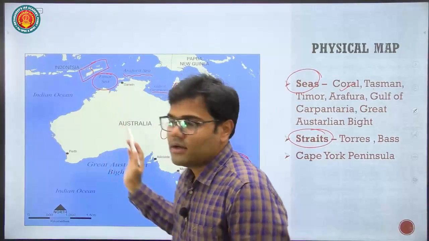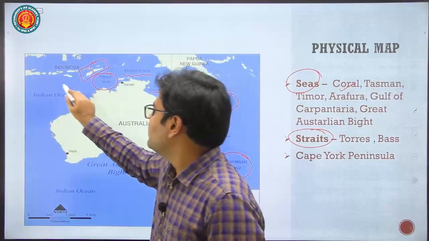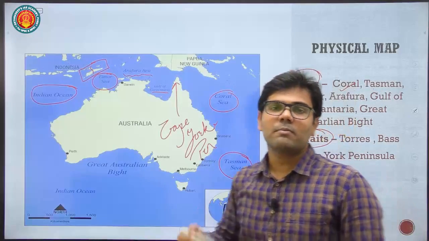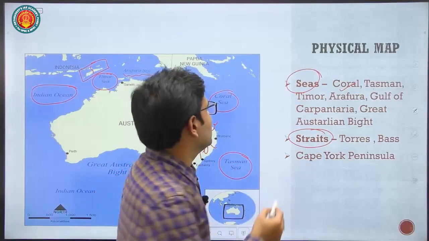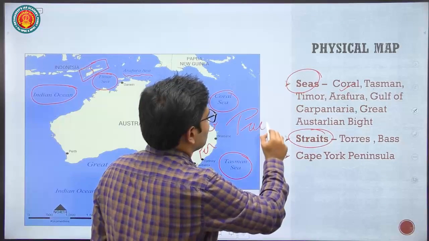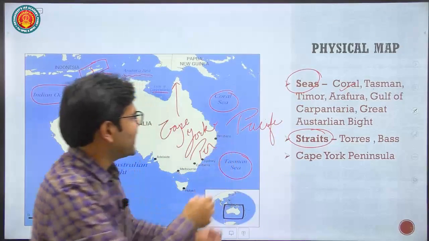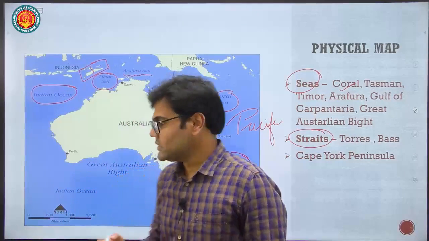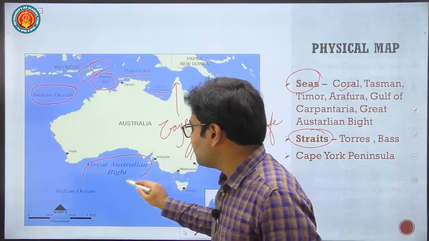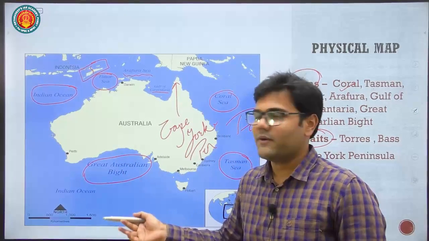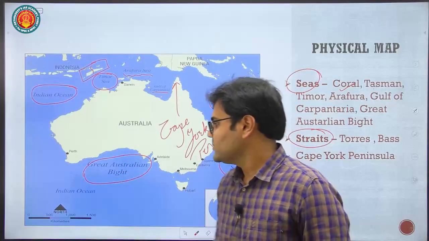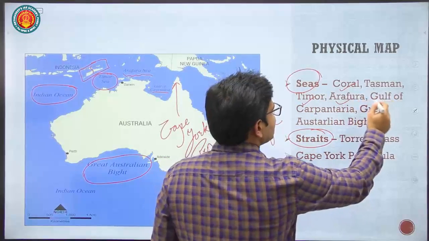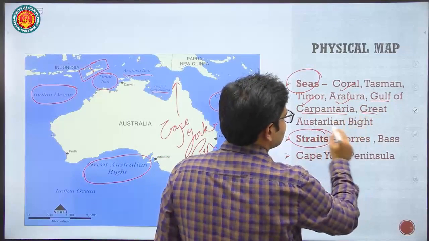Okay, then here in the western part of Australia we have the Indian Ocean, and in the eastern part the Coral Sea and Tasman Sea are both part of our Pacific Ocean. So here we have the Pacific Ocean. Alright, so the Pacific Ocean has two marginal seas, the Coral Sea and Tasman Sea, and in the south direction we have the Great Australian Bight. That's a kind of gulf or bay, you can say. Next, we completed the Timor Sea, Arafura Sea, Gulf of Carpentaria, and Great Australian Bight.